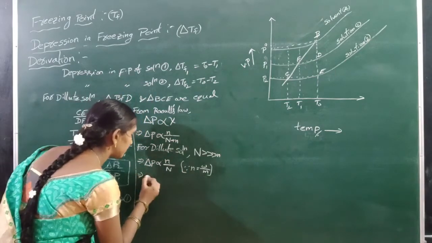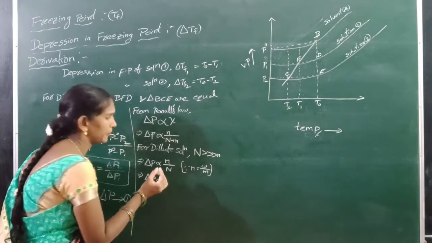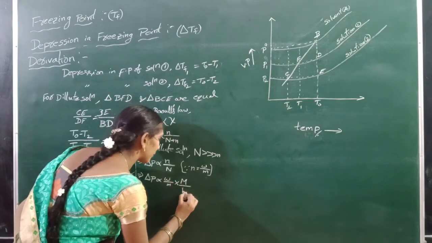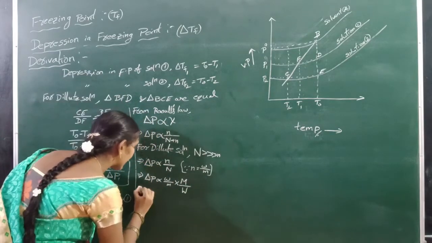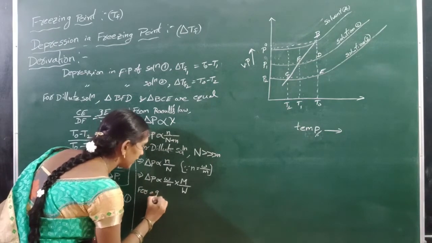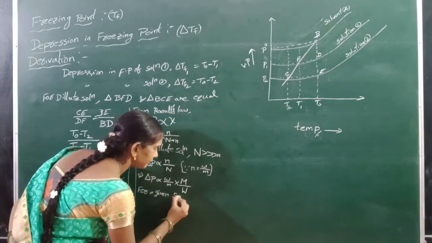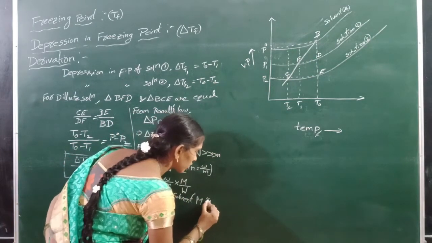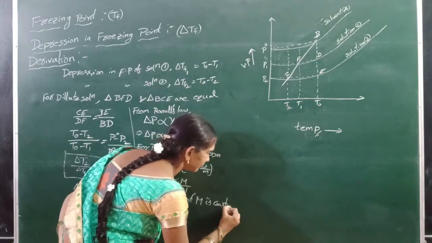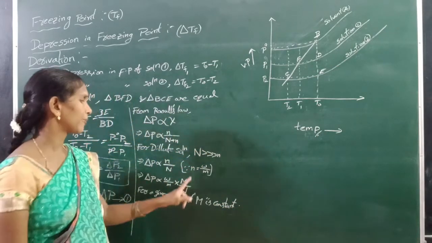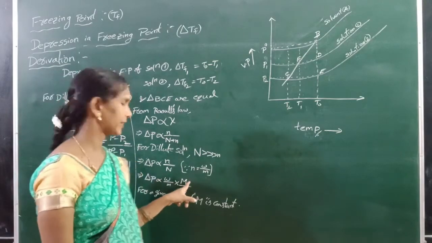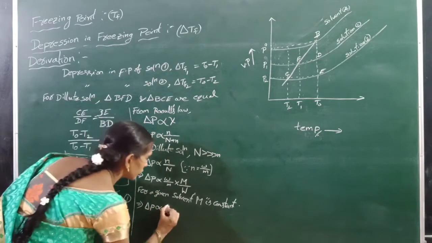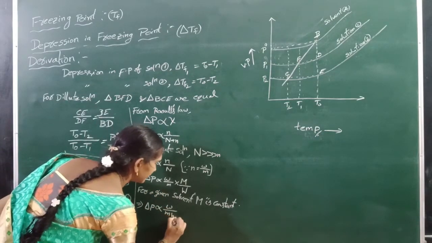Next, delta T is directly proportional to small w by small m into capital M by capital W. For a given solvent, capital M is constant. That means delta T is directly proportional to small w by small m into 1 by capital W.